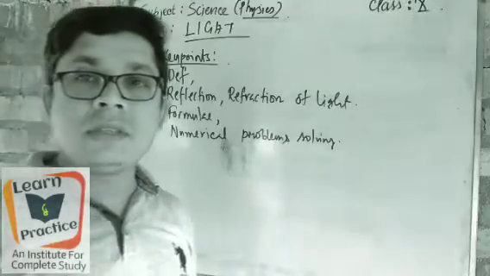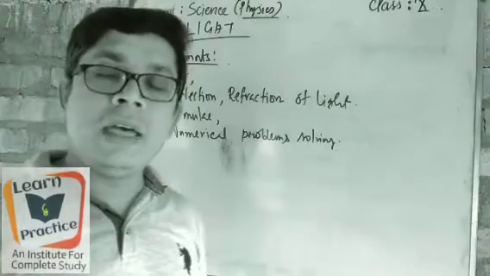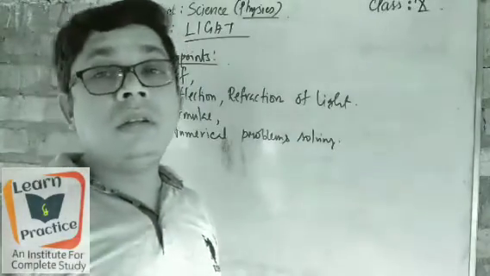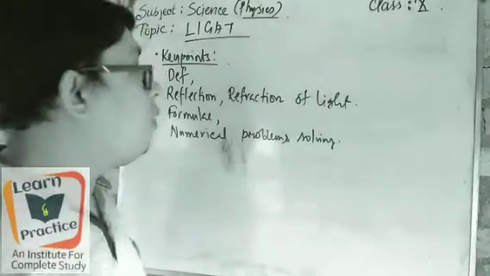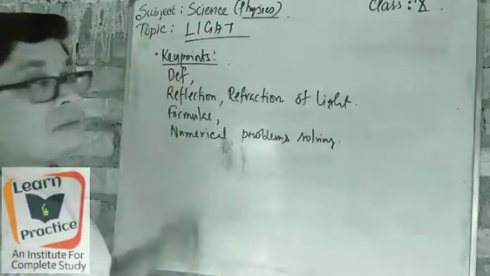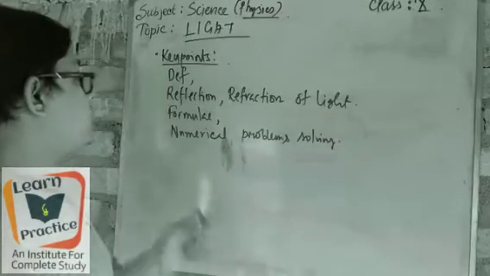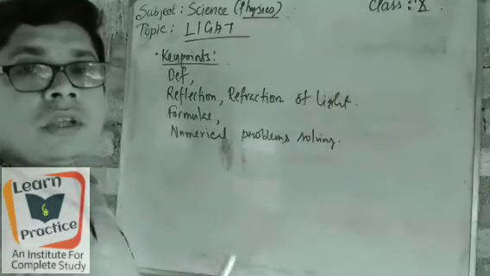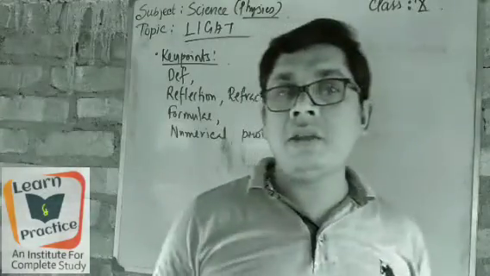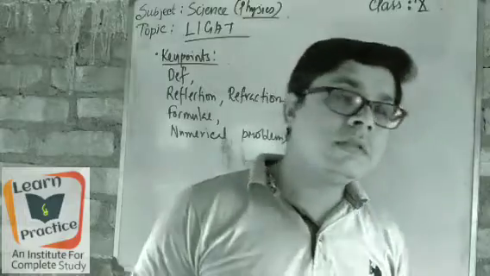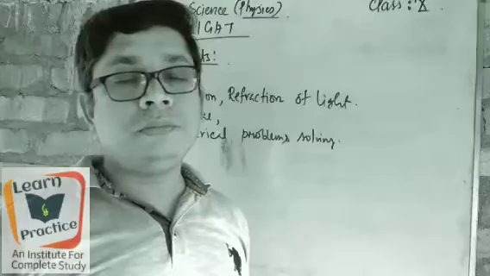Today is science, physics. In physics, the first chapter, that is light, we will start the discussion over here and go through the descriptive part of it. A few key points we have to follow: the definitions of light, then the reflection and the refraction of light, and a few formulas related to reflection and refraction. After that, there are a few numerical problems which we have to solve. So such problems we have to make, and we have to solve them out.